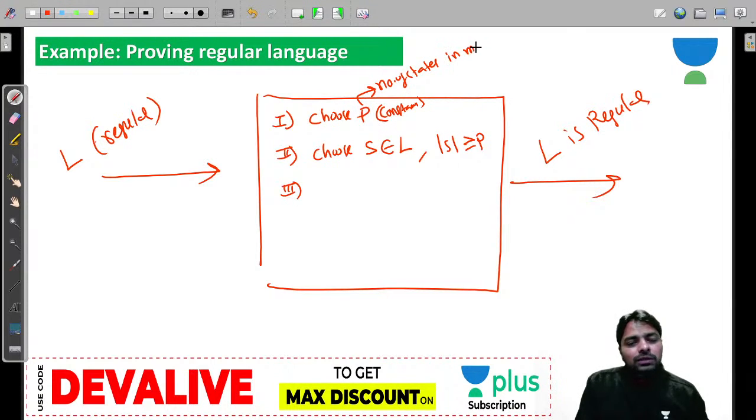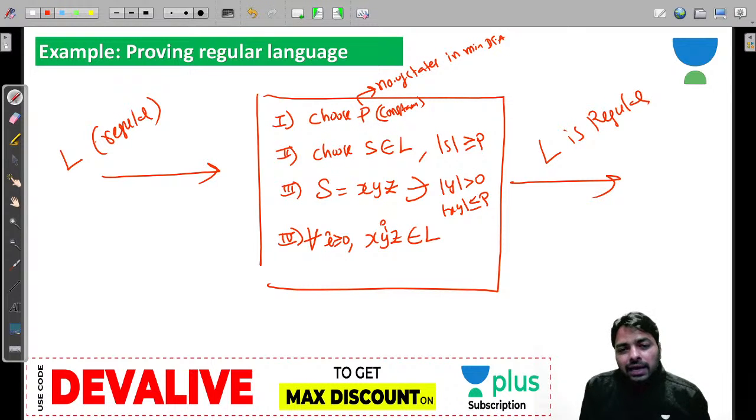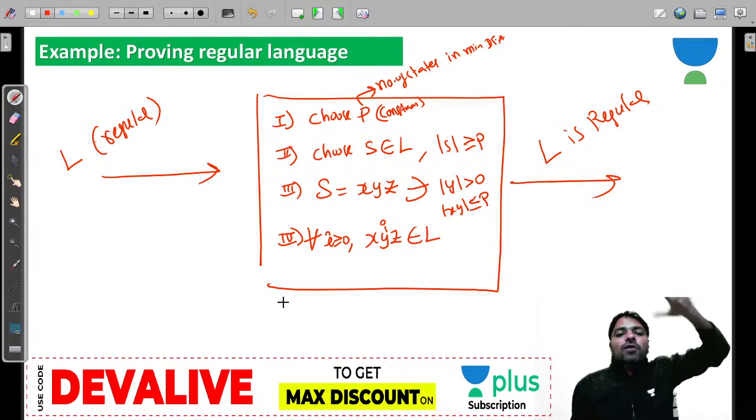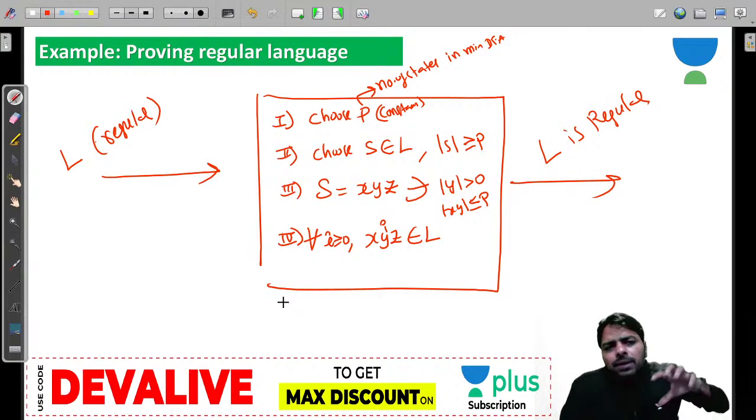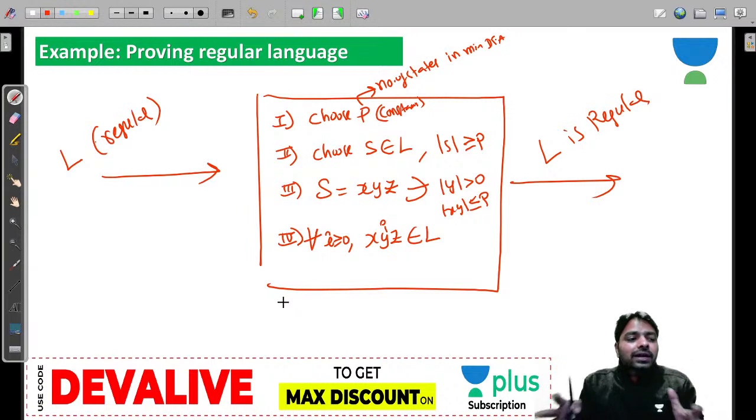I am writing the whole algorithm again to remember. And third one, divide S into 3 parts such that the length of y is greater than 0 and the length of xy is less than or equal to P. And the fourth point, for all i greater than or equal to 0, xy power i z belongs to L, then only L is regular. This is the proof of a regular language. But how can we use this proof for non-regular languages? That is the very important portion, guys.